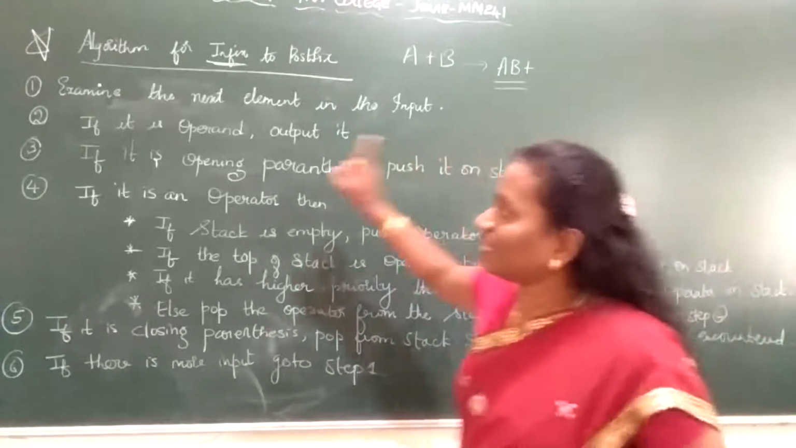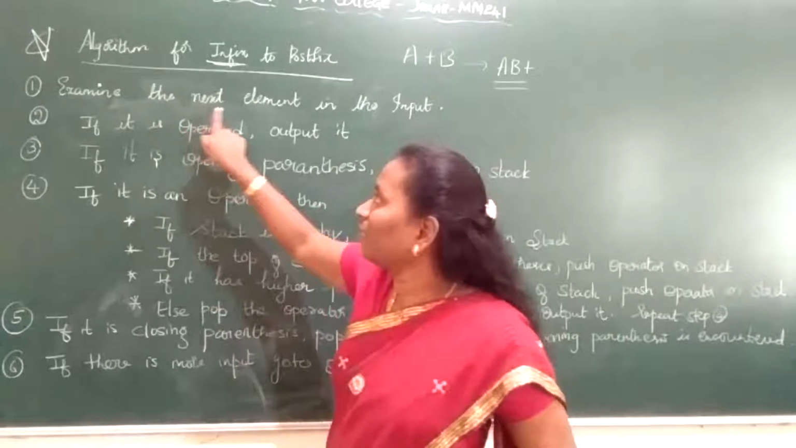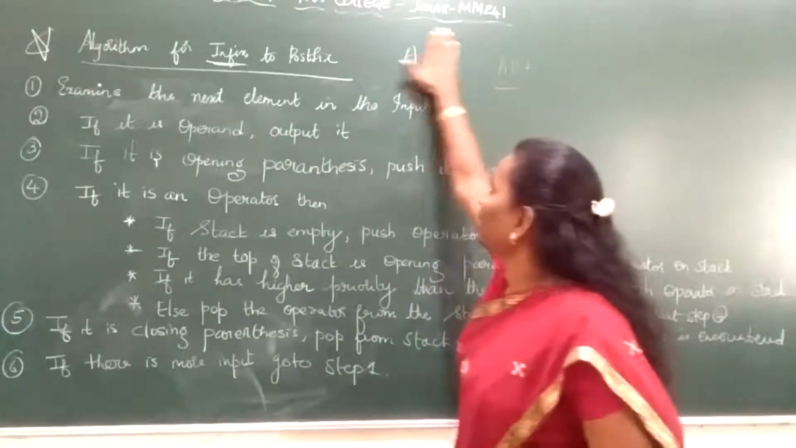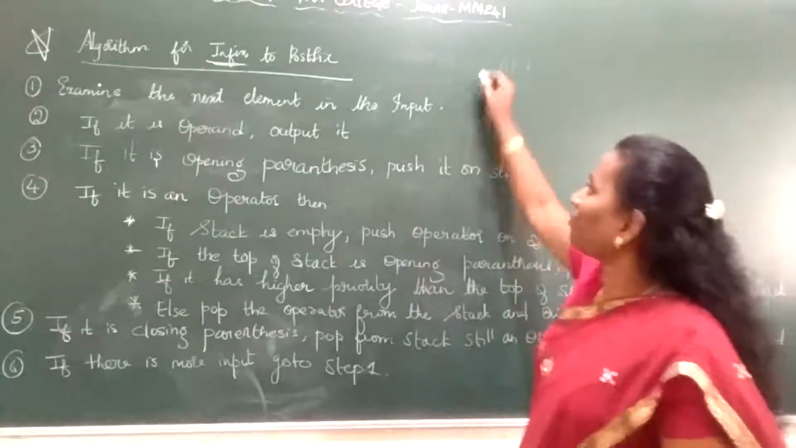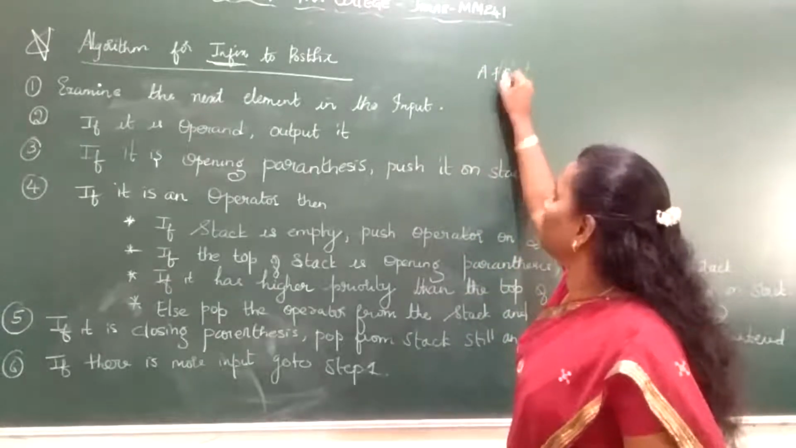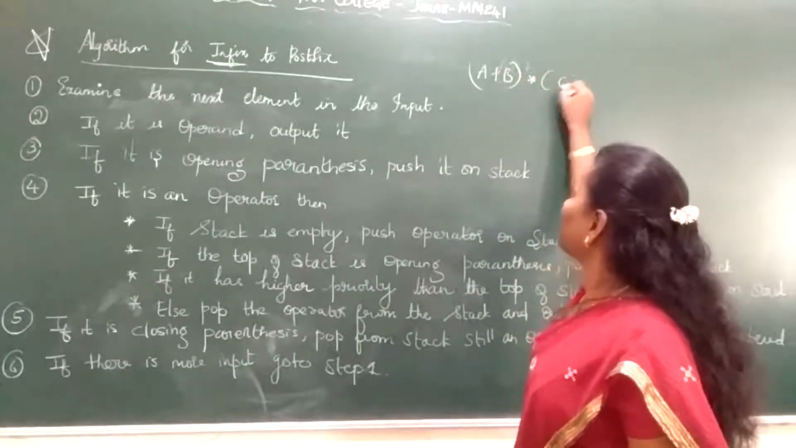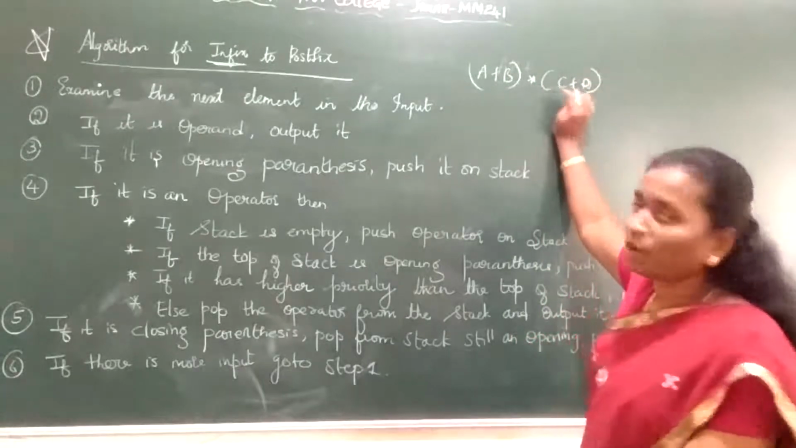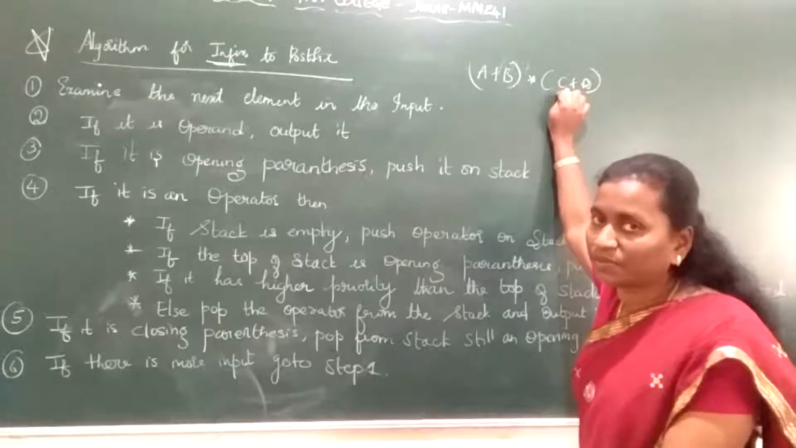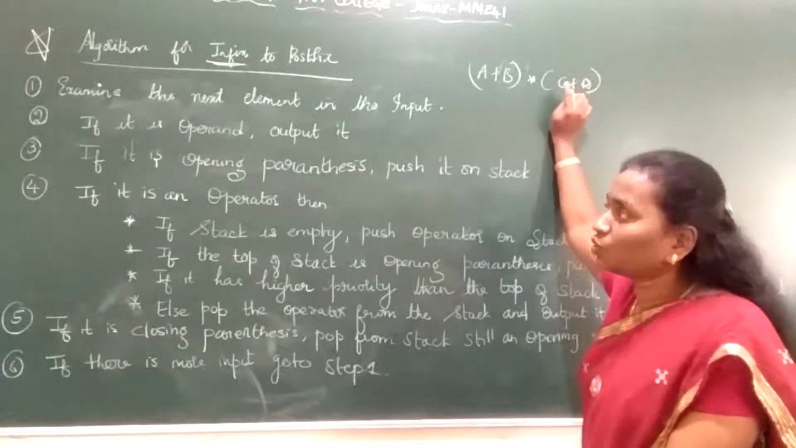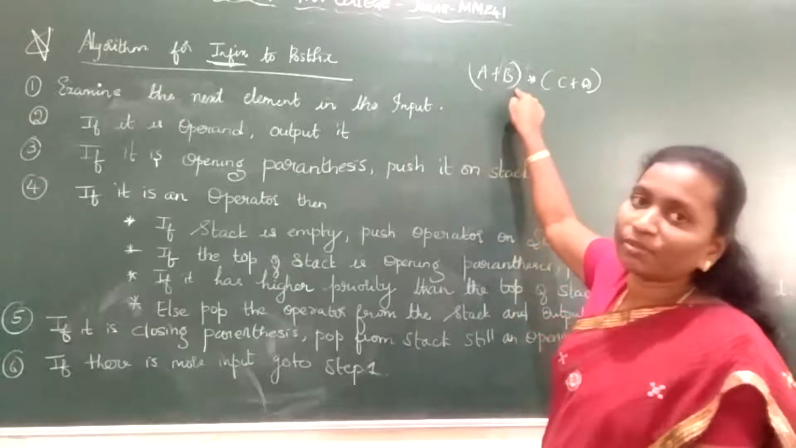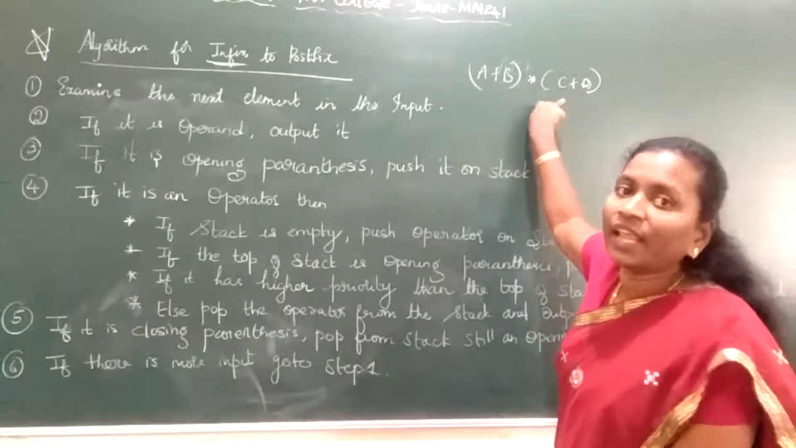Now the first step is you have to examine the element in the input. First they will give you an expression. For example, if I have an expression A plus B into C plus D, this is an infix expression. Now I want to convert this given infix expression to a postfix expression. So what do we have to do? First you need to keep track of taking the elements one by one. You need to read the input element.